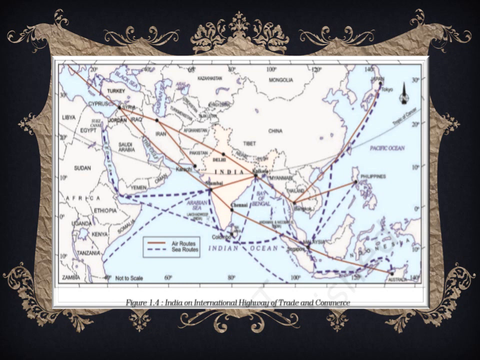Also we have Lakshadweep Island and Andaman and Nicobar. So Andaman is in the northern part and Nicobar is in the southern part. The capital of Andaman and Nicobar is Port Blair and of Lakshadweep is Kavaratti. They both are union territories.